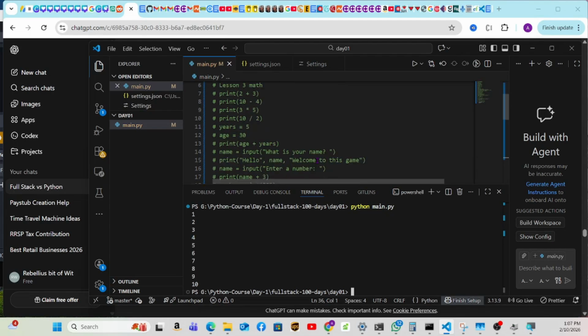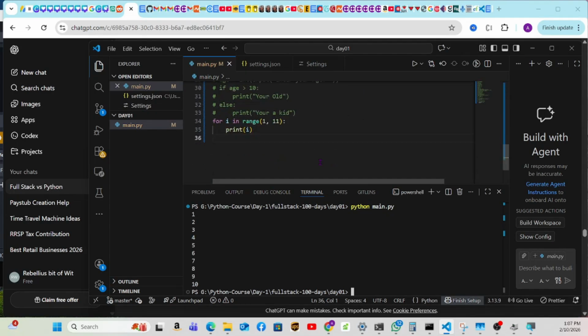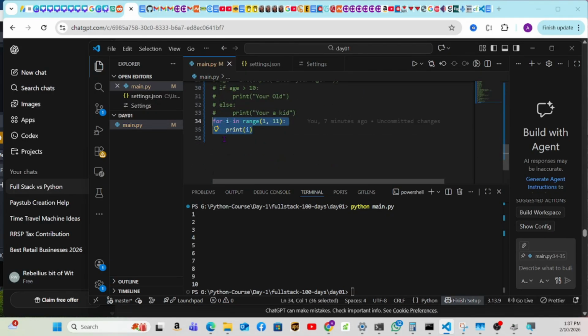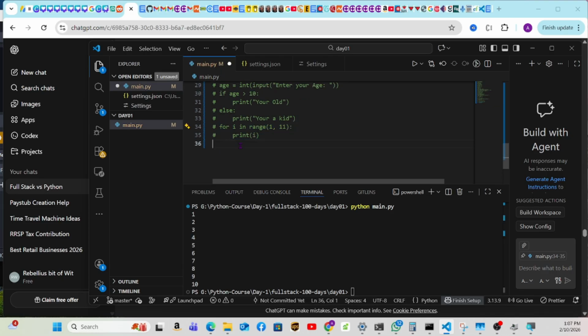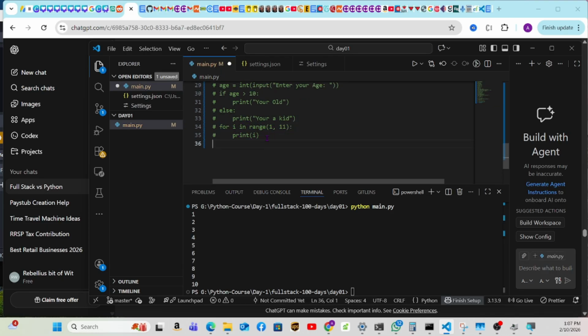If you want to go ahead and practice, that's a good idea. Here we did not practice a lot of number 4, which is very important. I really suggest you try this: for i in range 1 to 11, print i. This loop can be useful to do a lot of things. We're going to see if we can do something a little more complicated next time.